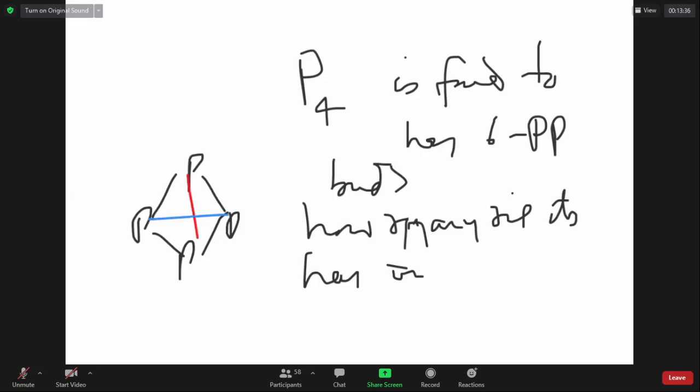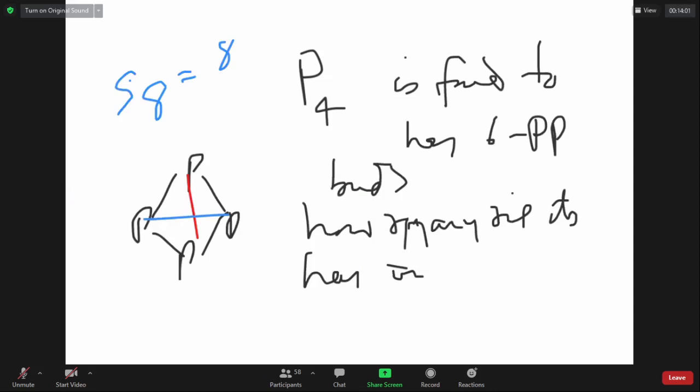How many rings does it have? Three rings. SC8 is found to have 8 bonds. How many rings does it have? One ring. That's it. Okay?